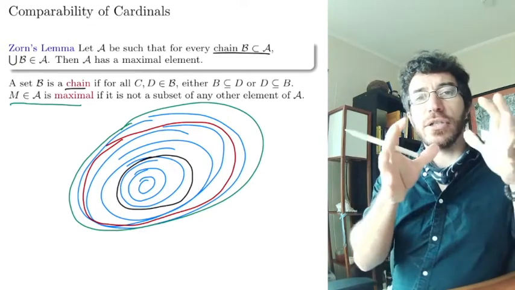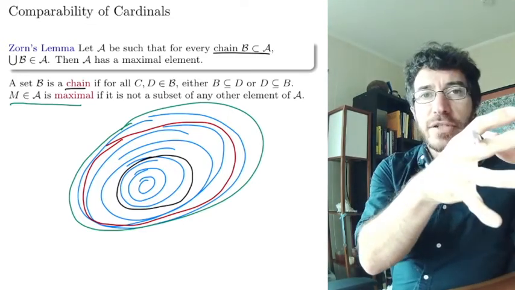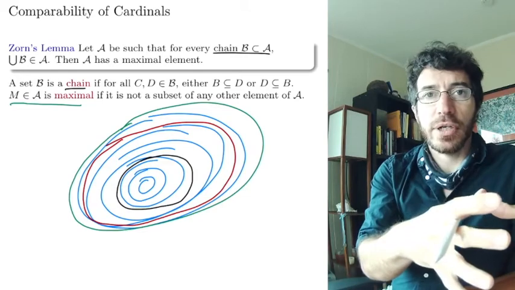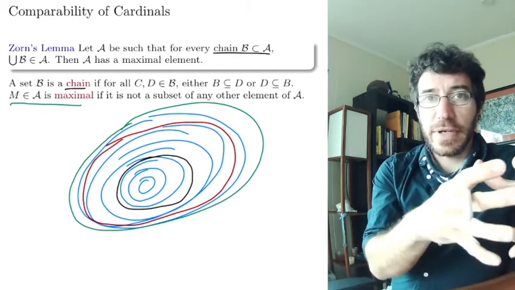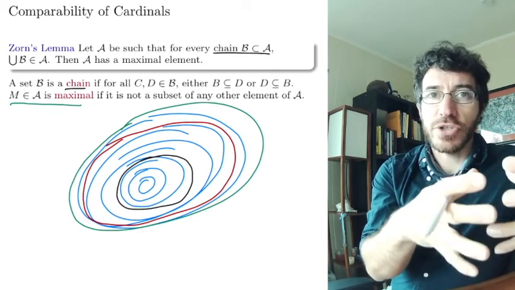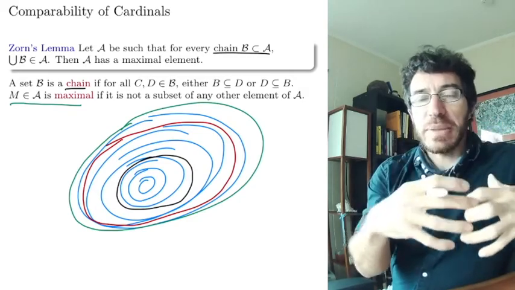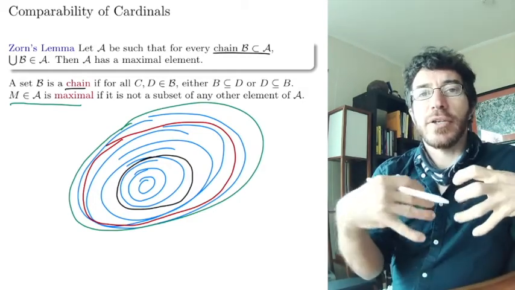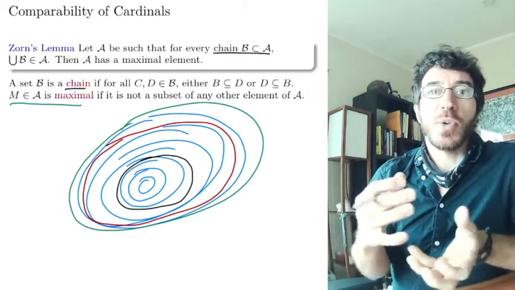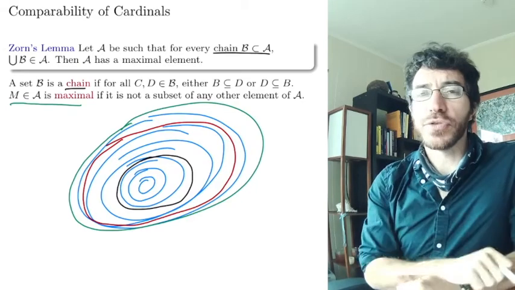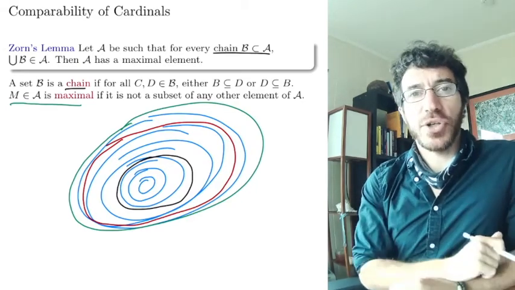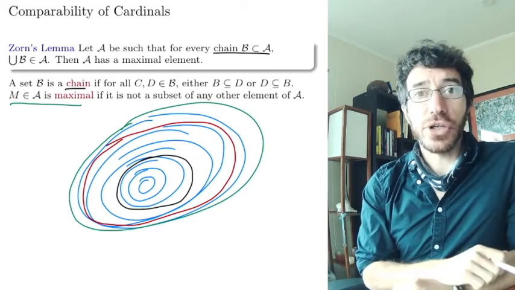So the proofs are going to go: you define this collection of sets A, you prove that it satisfies the property of being closed under unions of chains, then you use Zorn's lemma to get a maximal element, and then you prove that the maximal element is the object you were looking for. Okay, so all the proofs by Zorn's lemma pretty much go that way. So let's see an example.